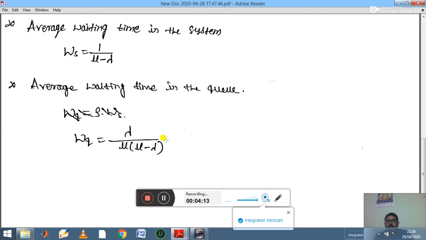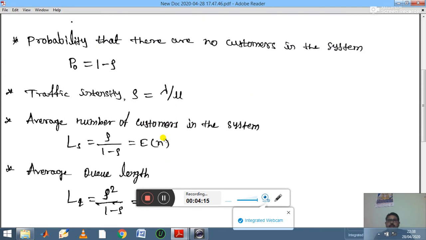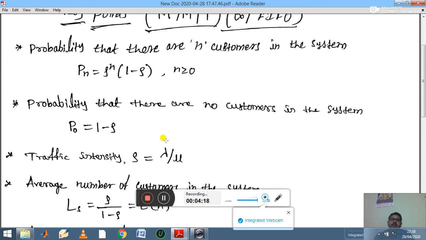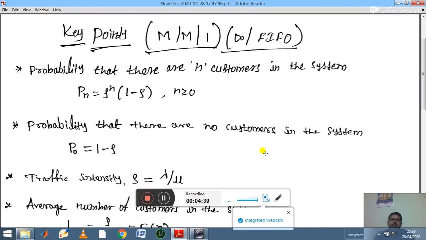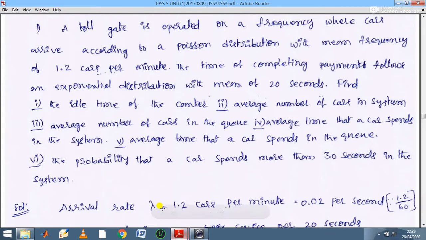So please try to revise and remember all these formulas. These are very important while solving examples on the M/M/1/infinity/FIFO model. Most of the times in the examination they will ask one problem, maybe for 10 marks. So you need to identify whether the problem belongs to the M/M/1/infinity/FIFO model, the M/M/S model, or the M/M/1/n FIFO model. Now let us see one example based on this.